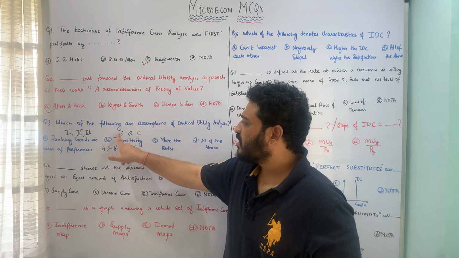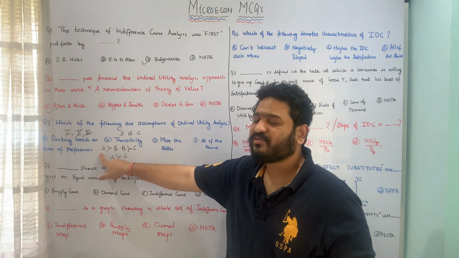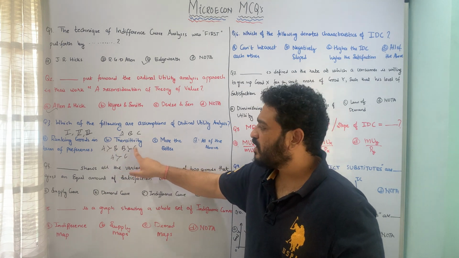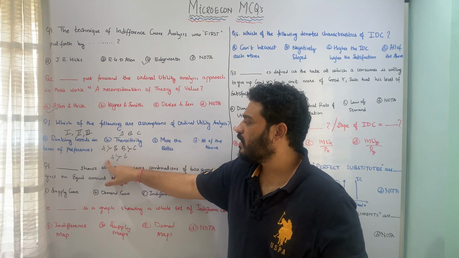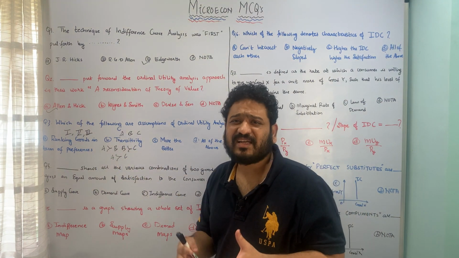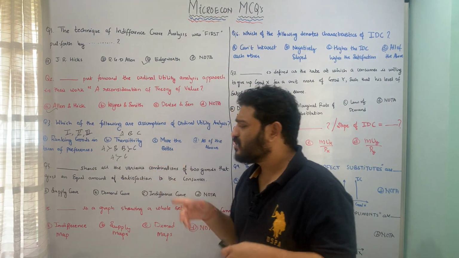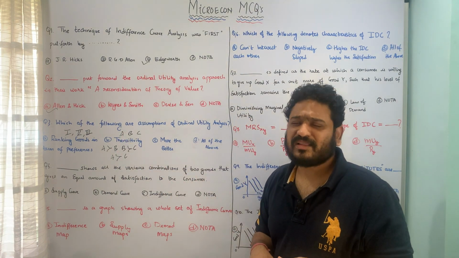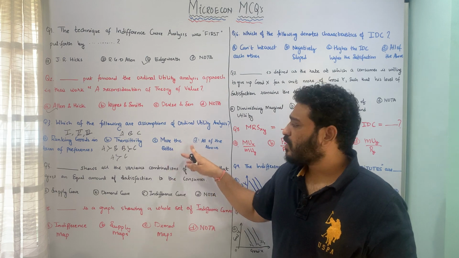If a consumer prefers bundle A over bundle B and bundle B over bundle C, then he's indirectly going to prefer bundle A over bundle C. So I hope this principle of transitivity is pretty much clear. The third is more the better. Obviously, the more the units of commodity in a bundle, the better for the consumer, and therefore more the better, and all of the above.